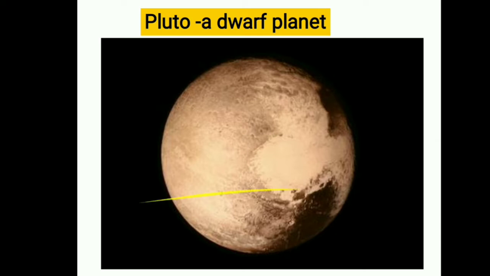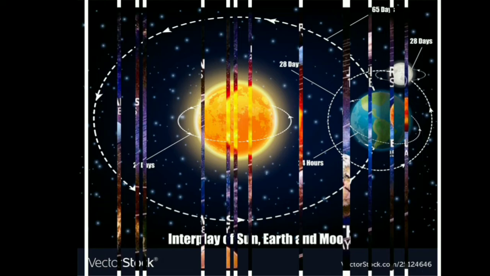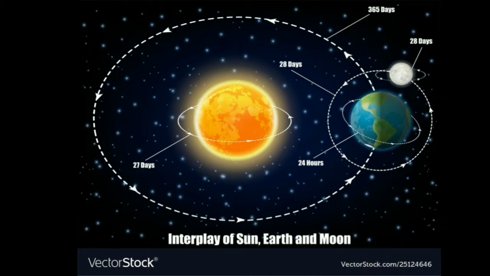And whom do we call an astronomer? Those who study the celestial bodies and their movements are called astronomers. Aryabhatta was a famous astronomer of ancient India. He said that the moon and the planets shine due to reflected sunlight. Today astronomers all over the world are busy exploring the universe, and there are so many astronauts available.